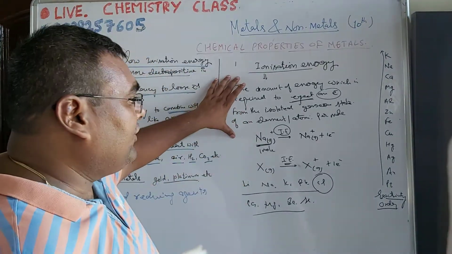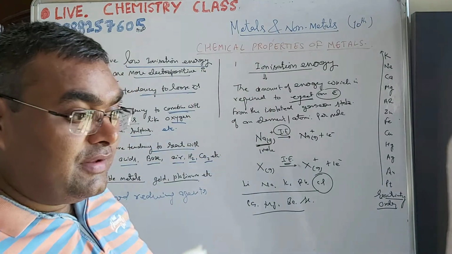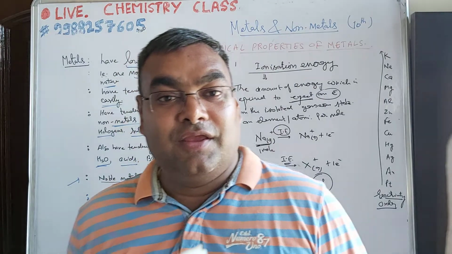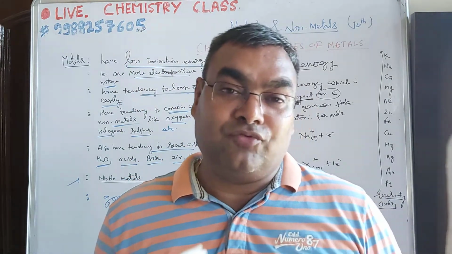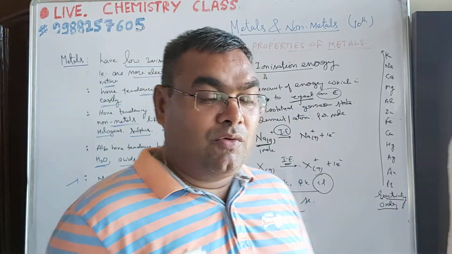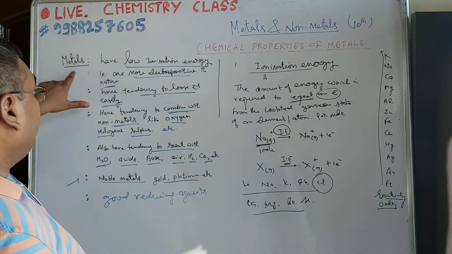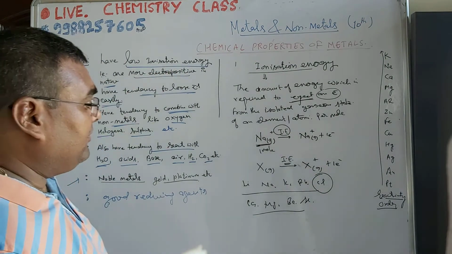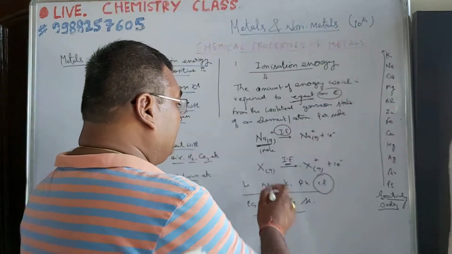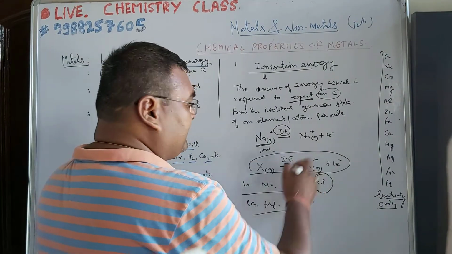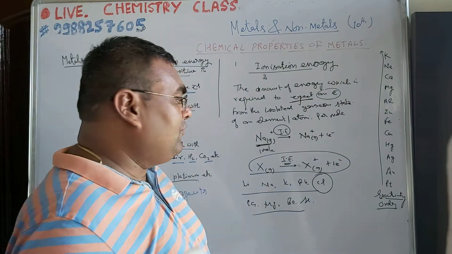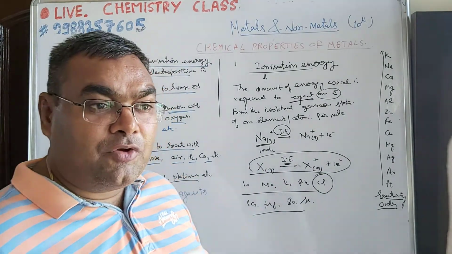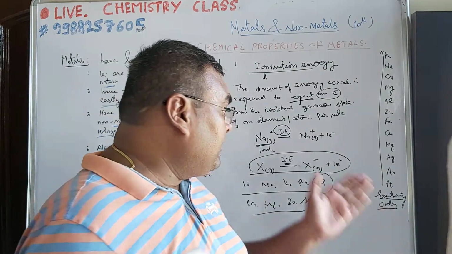This is the ionization energy. And remember, the atom which has a low value of ionization energy is more reactive with respect to non-metals. So metals have low ionization energy, that is, they are more electropositive. Electropositive means all these have a tendency to form cations after losing an electron. After losing electrons, they get a positive charge.